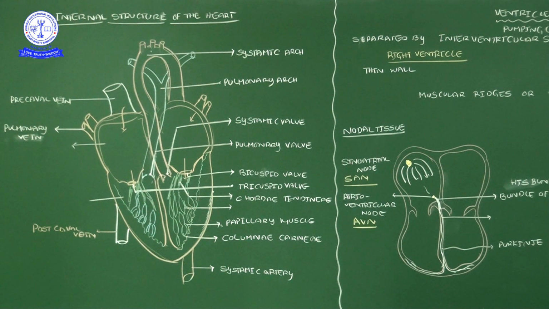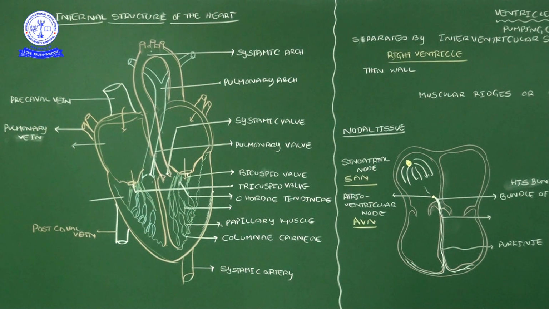In the places where the systemic arch and pulmonary arch originate from the lower chambers, the ventricles, the openings are guarded by two valves, commonly called semilunar valves, nothing but half-moon shaped valves. See properly, focus on the pointer place here. This is a pulmonary valve. And on the opposite side, the left side, this is a systemic valve. So at the systemic aorta origin there is a systemic valve, and at the pulmonary arch origin there is a pulmonary valve.